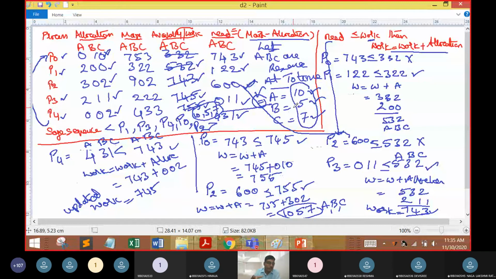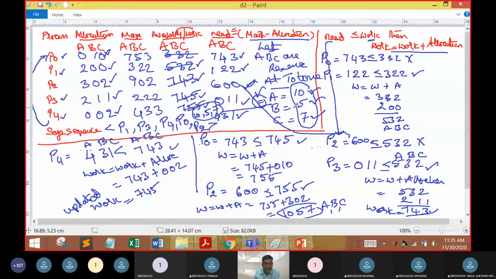Then the banker's algorithm can be concluded. When finish is equal to true, the safe sequence will be derived. What is a safe sequence? It is a sequence where there is no deadlock. In this problem it occurred as P1, P3, P4, P0 and P2. That is how a safe sequence is derived.